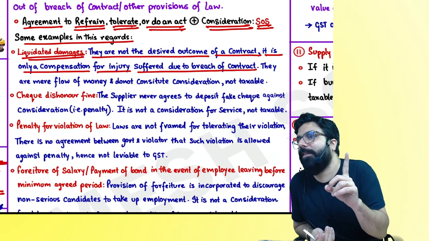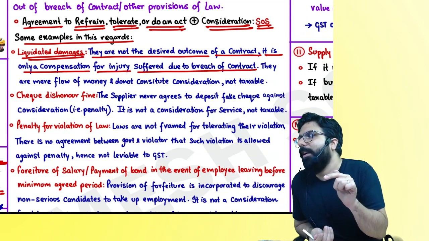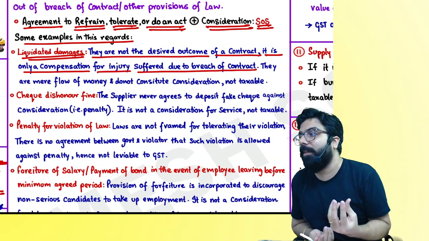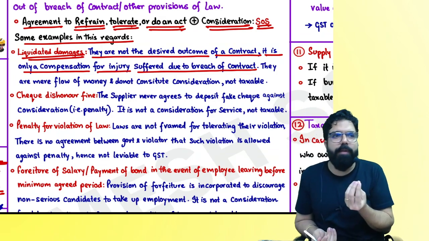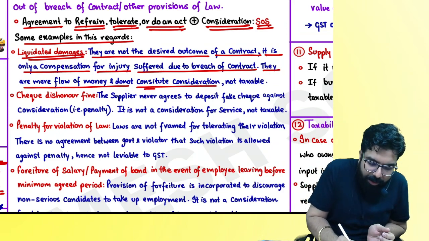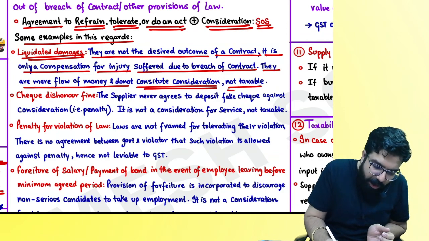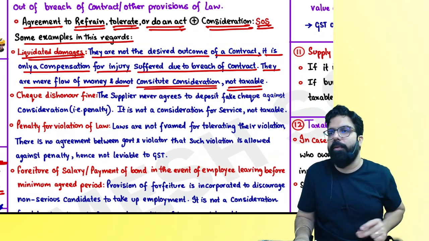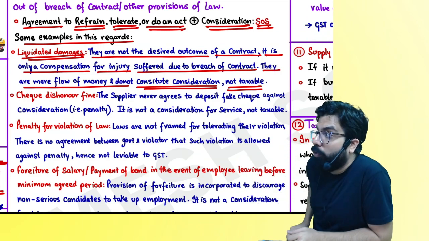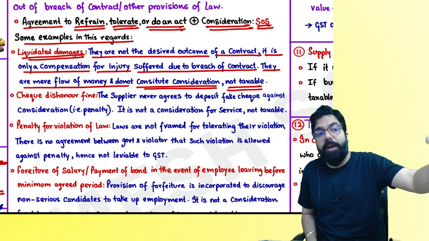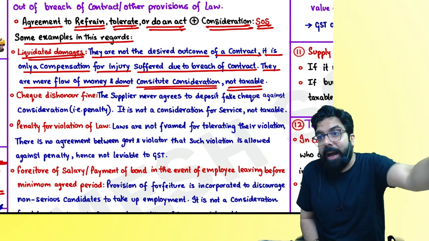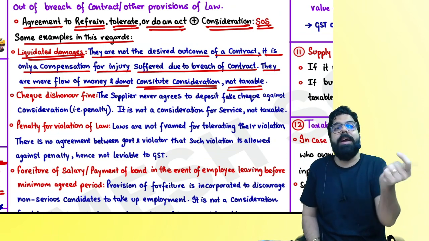It's not a consideration. What's a consideration? I gave you a service, and for that you give me a consideration. What is compensation? Just a mere flow of money. And they are a mere flow of money and they do not constitute a supply, everyone? And they are not taxable. Are we all clear, everyone? Can we go ahead? People clear with the first one? First of all, what are the things you should have? You should have an agreement to refrain, an agreement to tolerate, or an agreement to do an act, and then money should come. Only then it will be a supply.